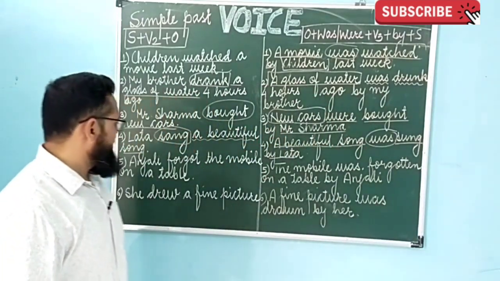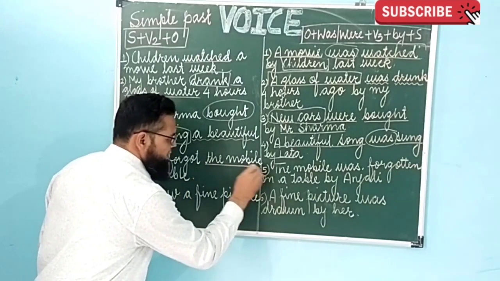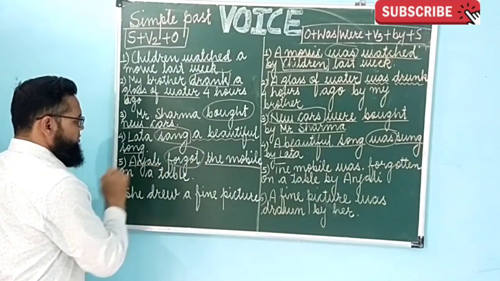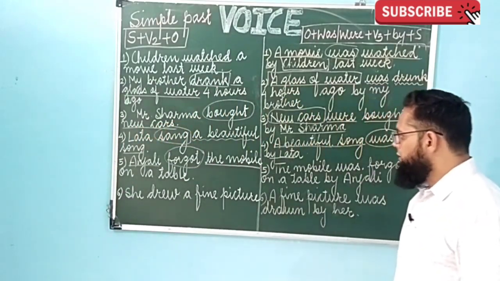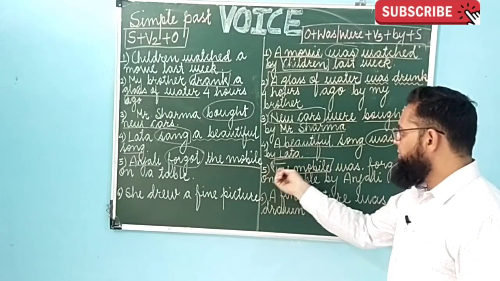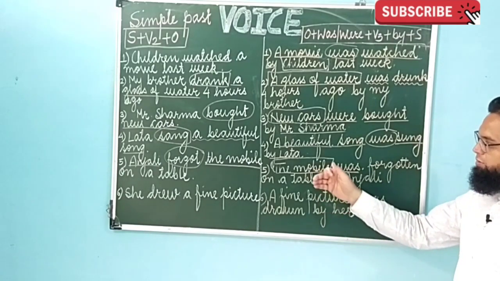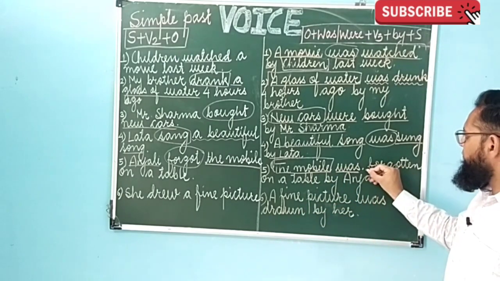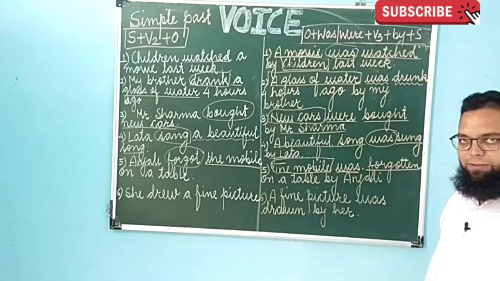Next example: Anjali forgot the mobile on the table. So in this sentence the main object is mobile. Forgot is the verb in second form and Anjali is the subject. Let's see the passive voice construction. So I have used the mobile as object, and as it is in singular form, we'll be using was as helping verb. If it was mobiles, then we have to use were here. So the mobile was, what is the third form of forgot? Forgotten. The mobile was forgotten on the table by Anjali.